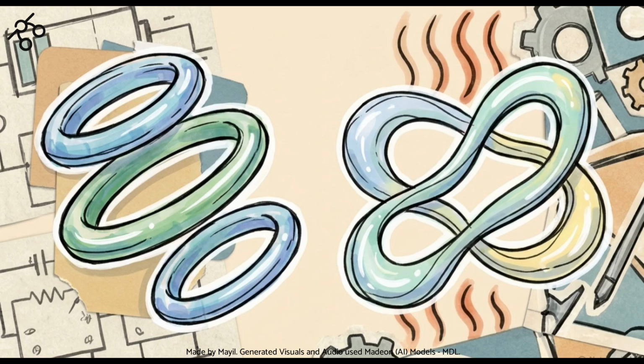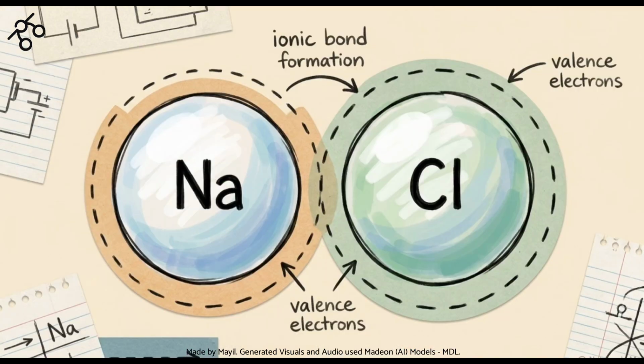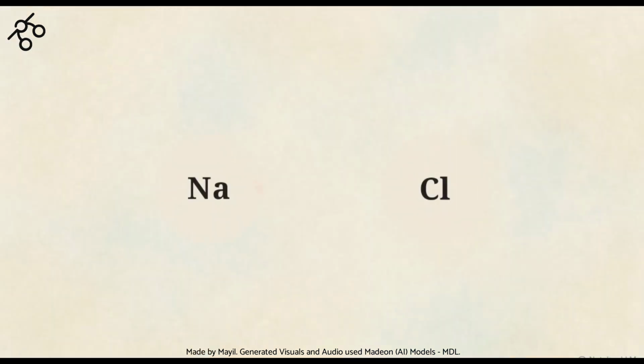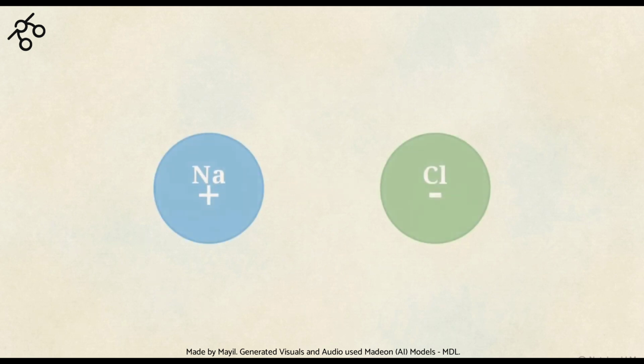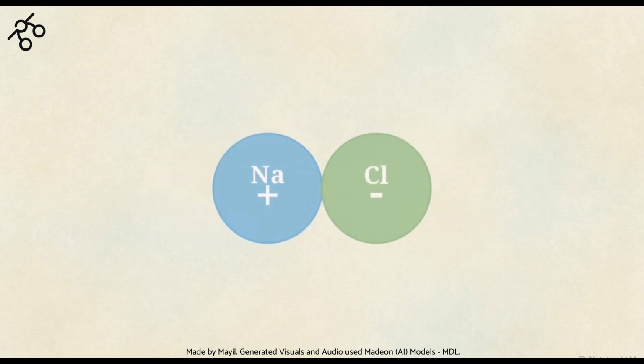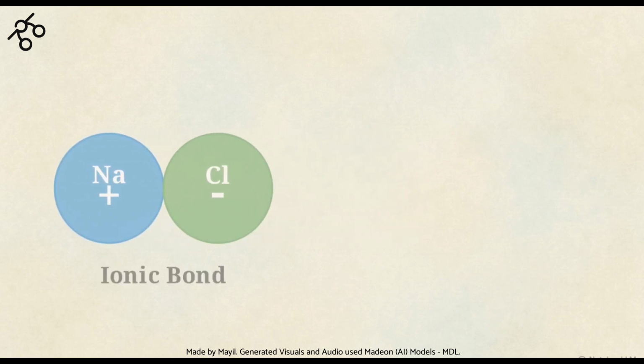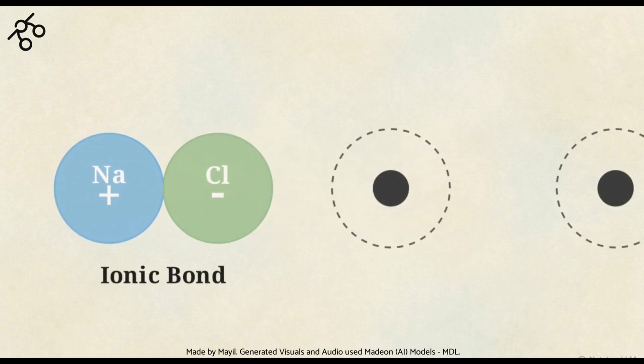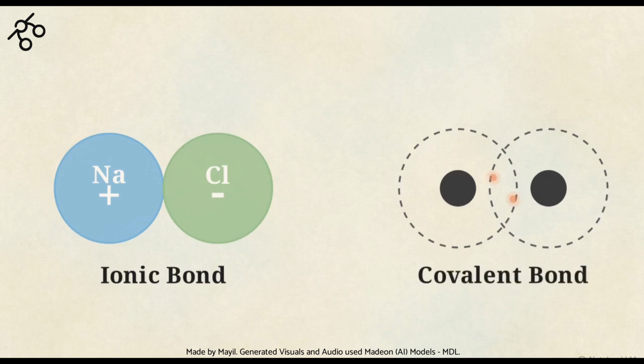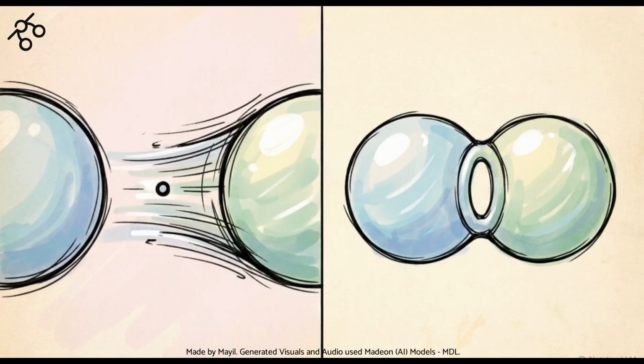In table salt, a metal and a nonmetal interact through an ionic bond. This is a transaction. One atom completely rips an electron away from the other, creating two oppositely charged particles that lock tightly together. Candle wax, made entirely of nonmetals, uses a covalent bond. Instead of one atom stealing a particle, the atoms overlap their outer shells and share their electrons to achieve a stable configuration. That single microscopic decision, to either steal an electron or share one, acts as the architectural blueprint determining every physical property a material possesses.